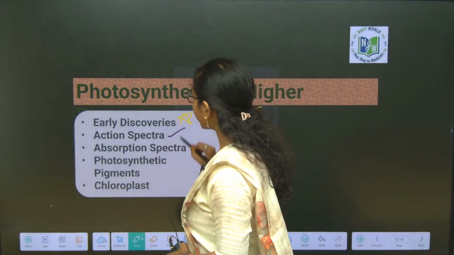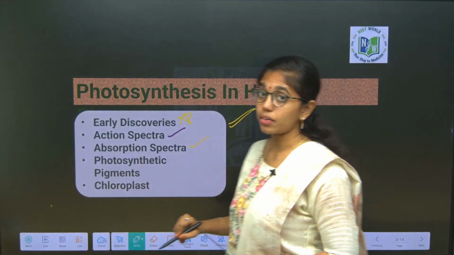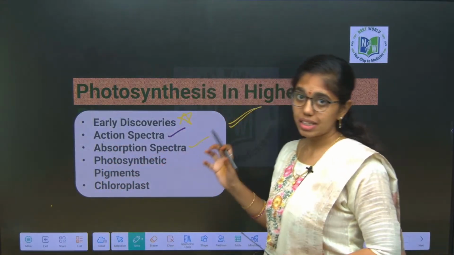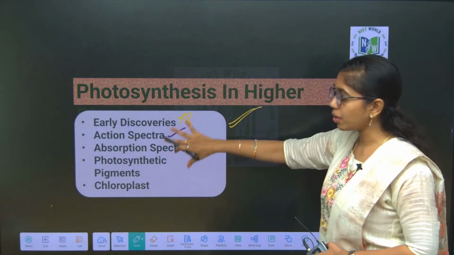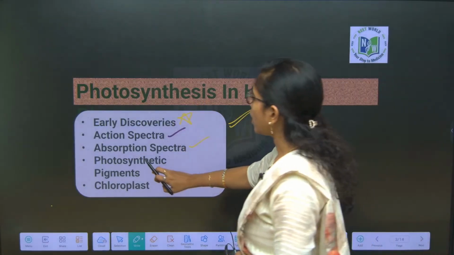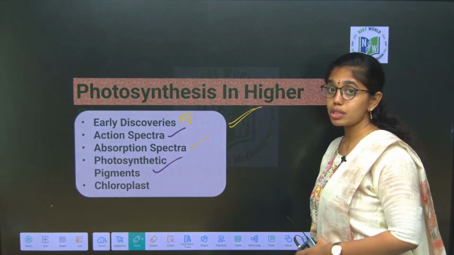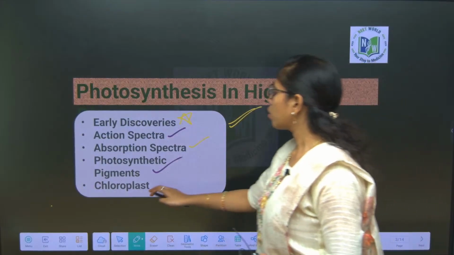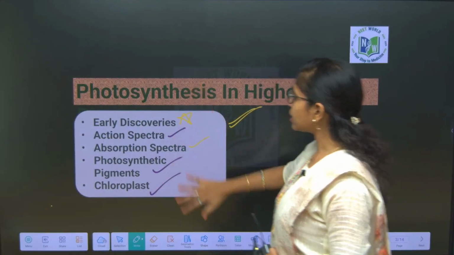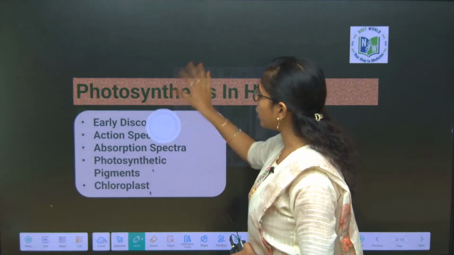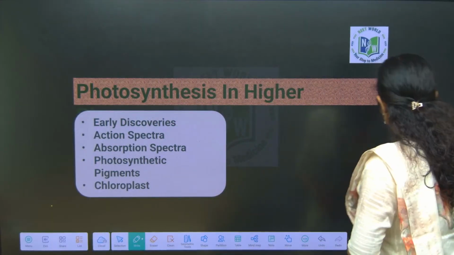Second is action spectra and absorption spectra, which is delivered by T.W. Engelmann. We are going to look into it in a more detailed way, and we are also going to discuss photosynthetic pigments and chloroplast as well. So these are the concepts we are going to look into from photosynthesis in higher plants.